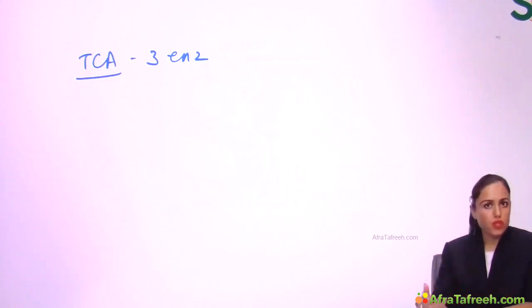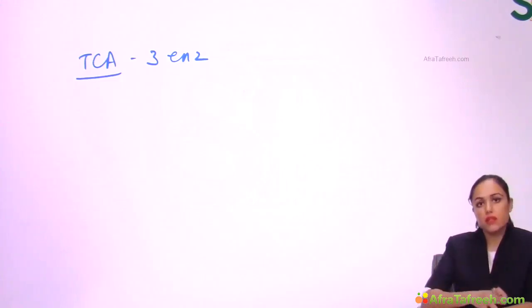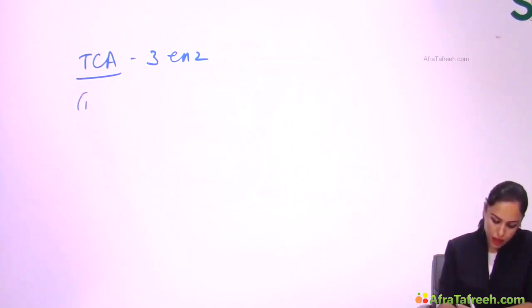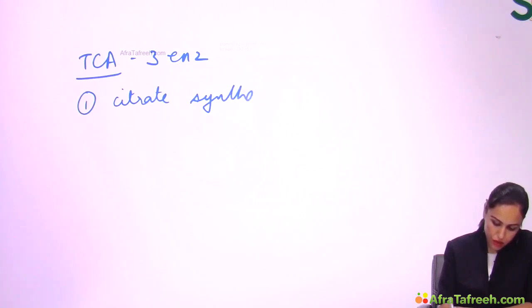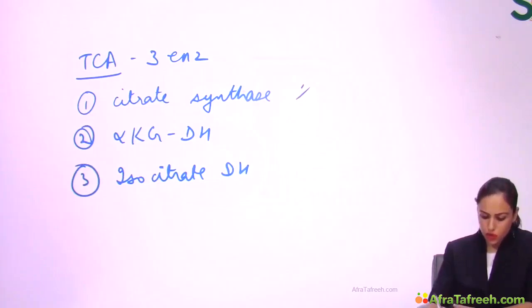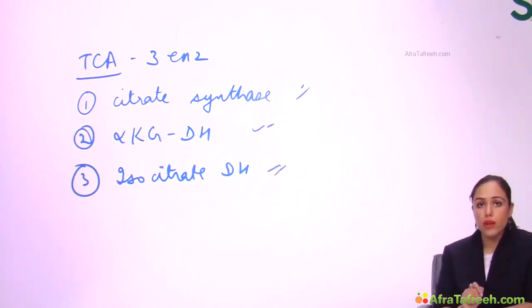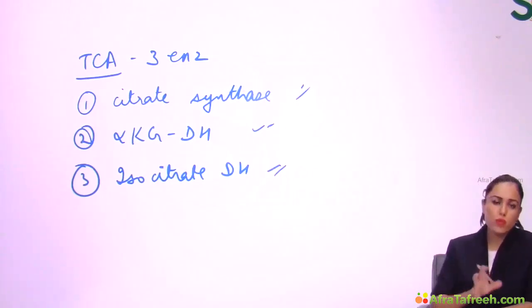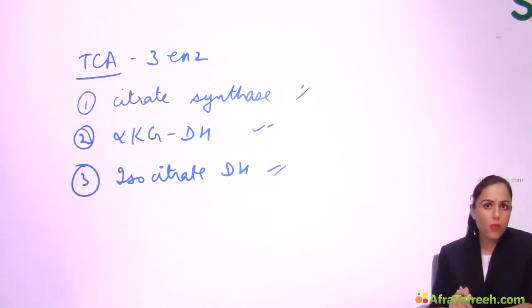Actually, in different situations, the different enzymes can be rate limiting, and they are citrate synthase, alpha ketoglutarate dehydrogenase, and isocitrate dehydrogenase. These three enzymes can be rate limiting. Let's say in some situations, citrate synthase is rate limiting. In another situation, alpha ketoglutarate dehydrogenase is rate limiting. In another situation, isocitrate dehydrogenase is rate limiting. The body has to decide depending upon various complex conditions, right?